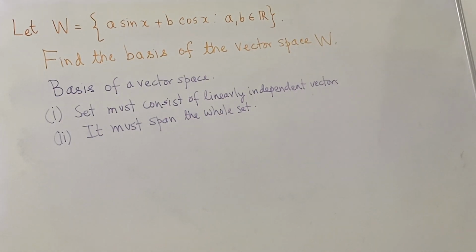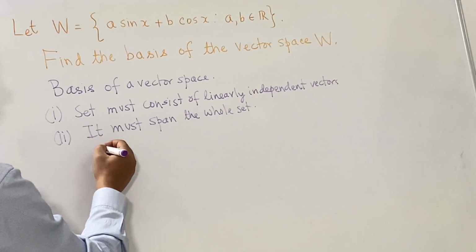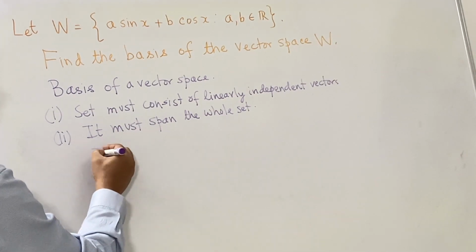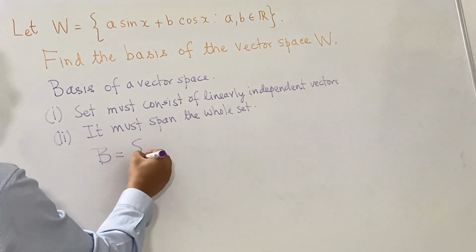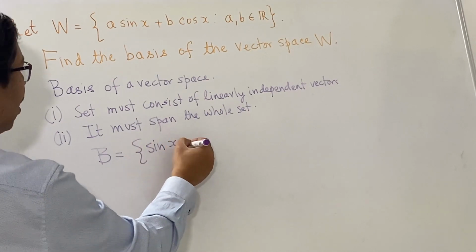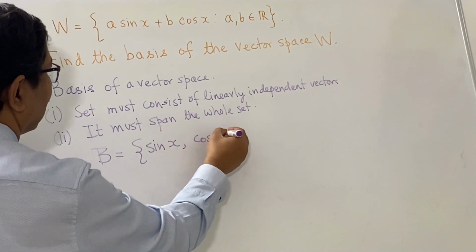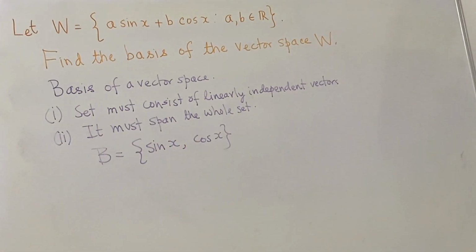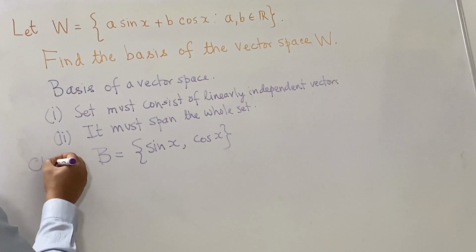Now, in this particular case, it is easy to find the basis by inspection. In fact, I would suggest that the basis B consists of these functions sin x and cos x. So, these two functions sin x and cos x form the basis of W. That is my claim. So, we have to prove this claim.